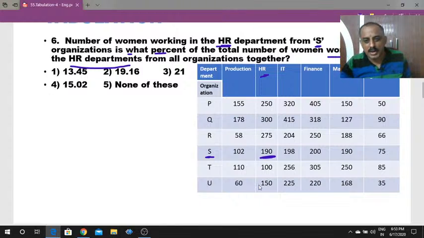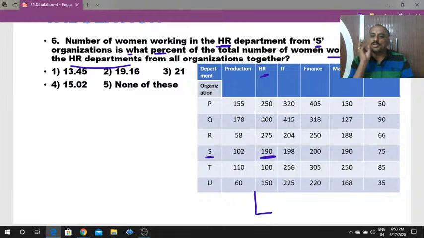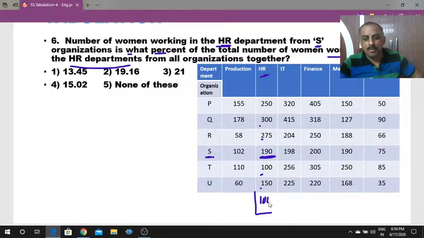Now find the total number of employees in the HR department. How to find the sum? Our traditional method is first units, next tens, then hundreds. But our speed method is to first find the sum of hundreds, then tens, then units. First the hundreds: 1, 2, 3, plus 2 is 5, plus 3 is 8, 8 plus 2 is 10, that is 1000.